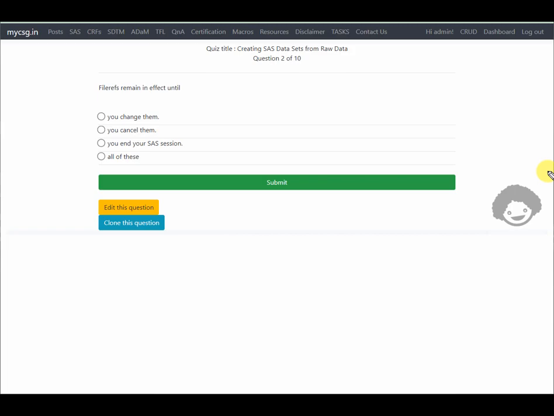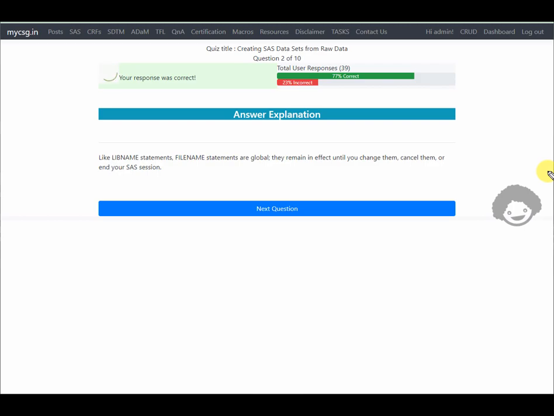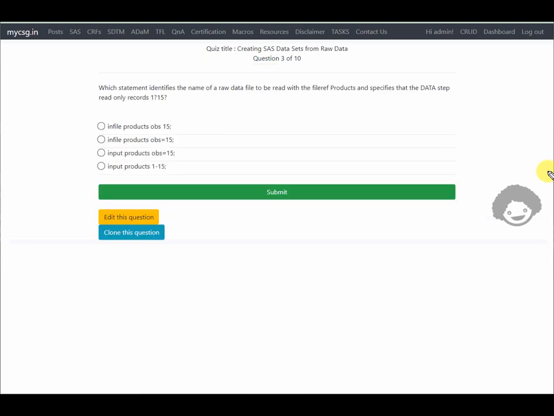It says filerefs remain in effect. Similar to librefs, they will remain in effect until you change them, or you cancel them, or you end your SAS session. So all of them are correct. Let's go with the last option, all of these, and see if this is correct. It says our response is correct. And let's move on to the next question.